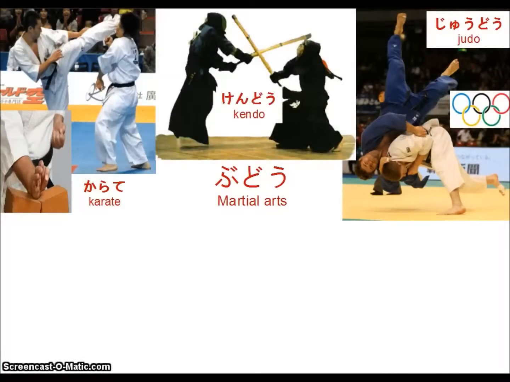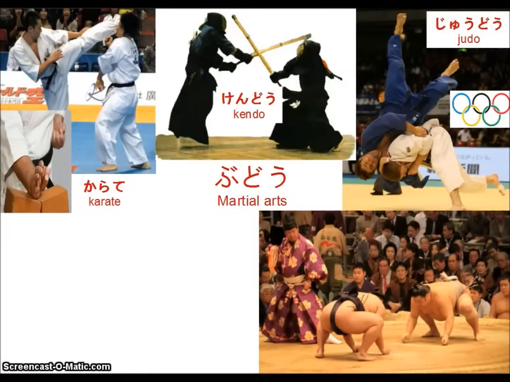Next we have a sport called kendo, which is a sport that's fought with wooden swords. And it's actually a rather popular club activity for students after school, like in high school, for example. And it's a lot more difficult than you would think.